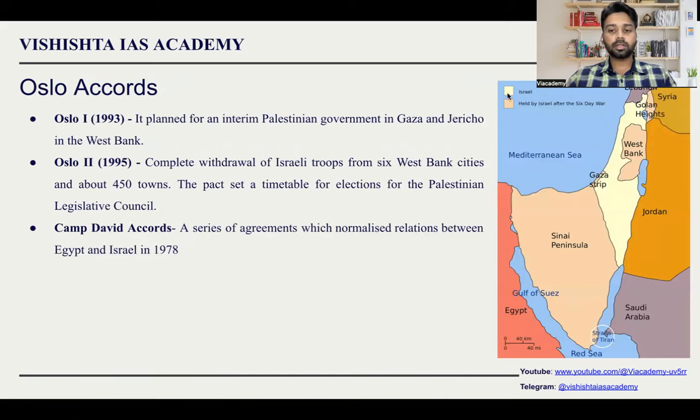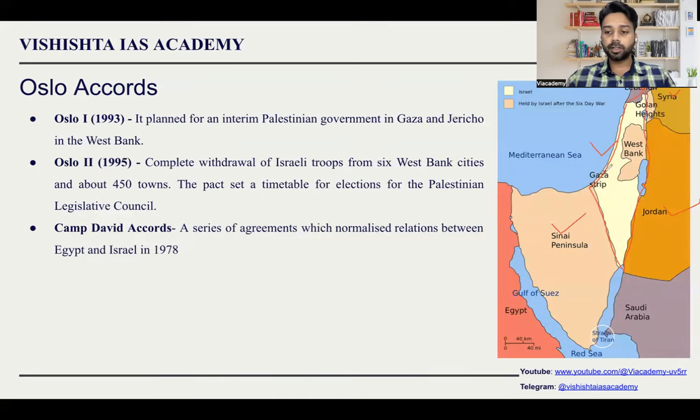When we talk about Israel-Palestine, from your prelims point of view, the first thing you should know is the map, where Israel is located. This location is very important. This is present-day Israel, which includes Palestine also. In the west of Israel, you have the Mediterranean Sea, and in the southwest we have the Sinai Peninsula, which belongs to Egypt. In the east we have Jordan, in the northeast you have Syria, and on top of it you have Lebanon.